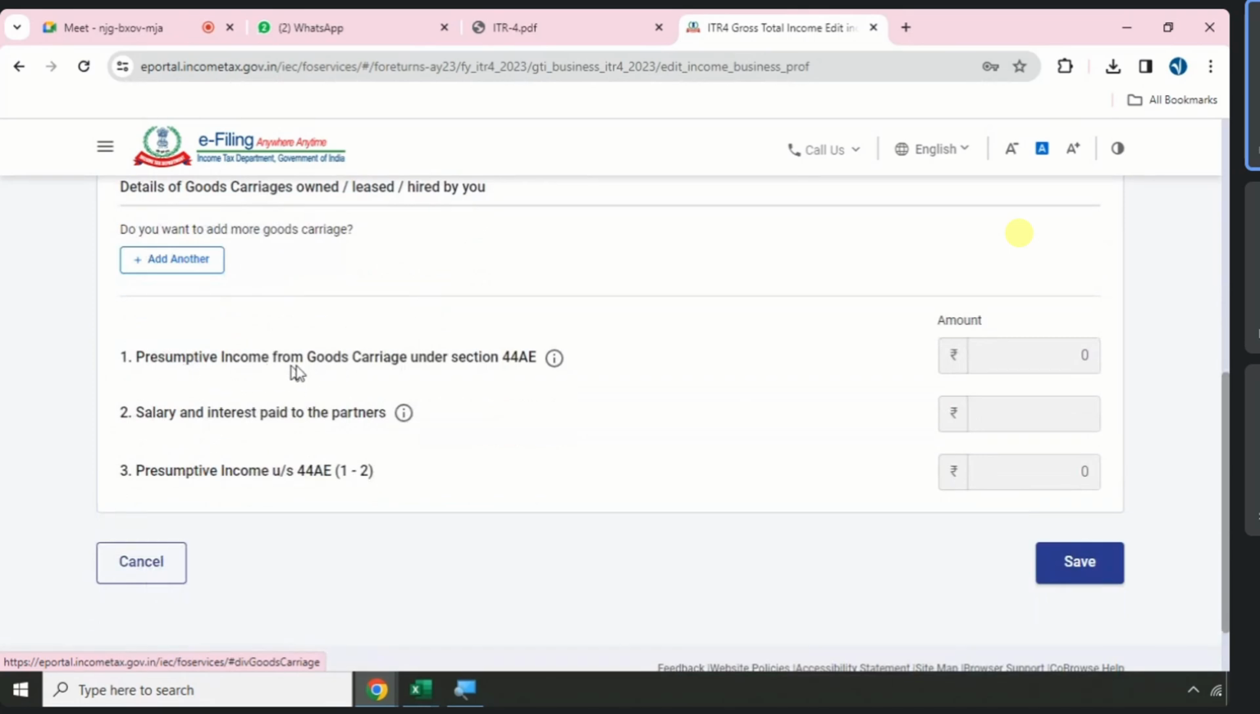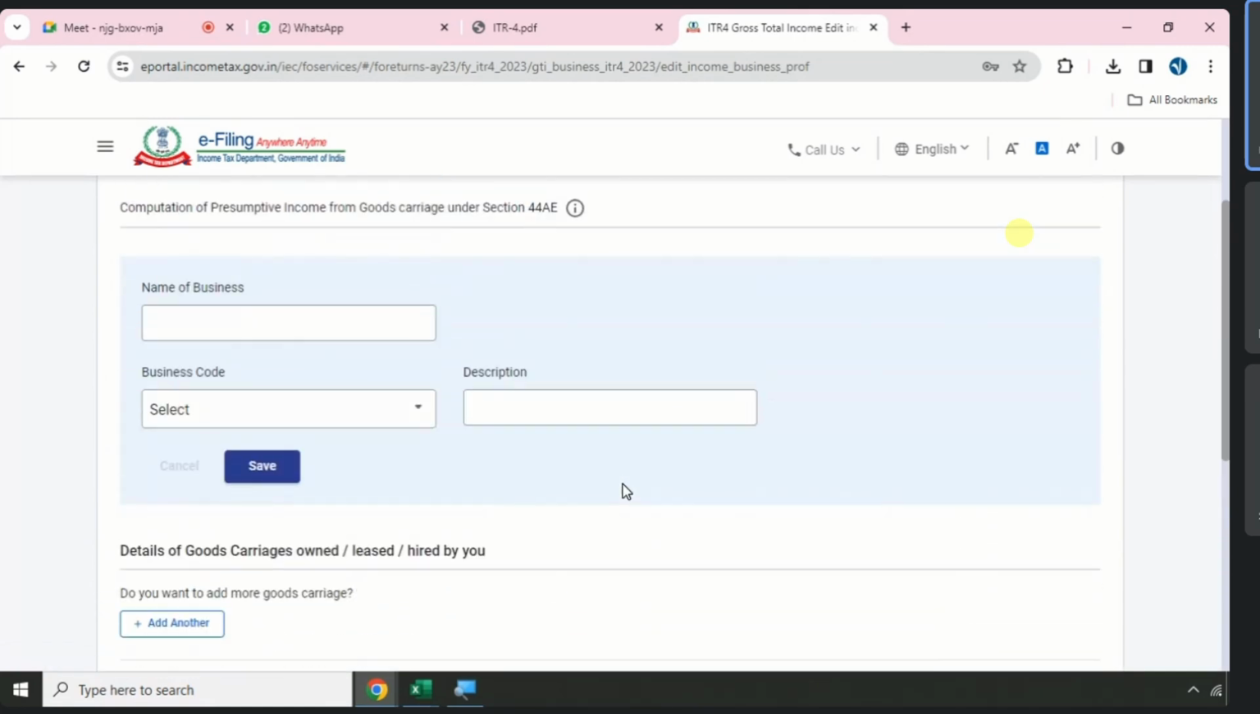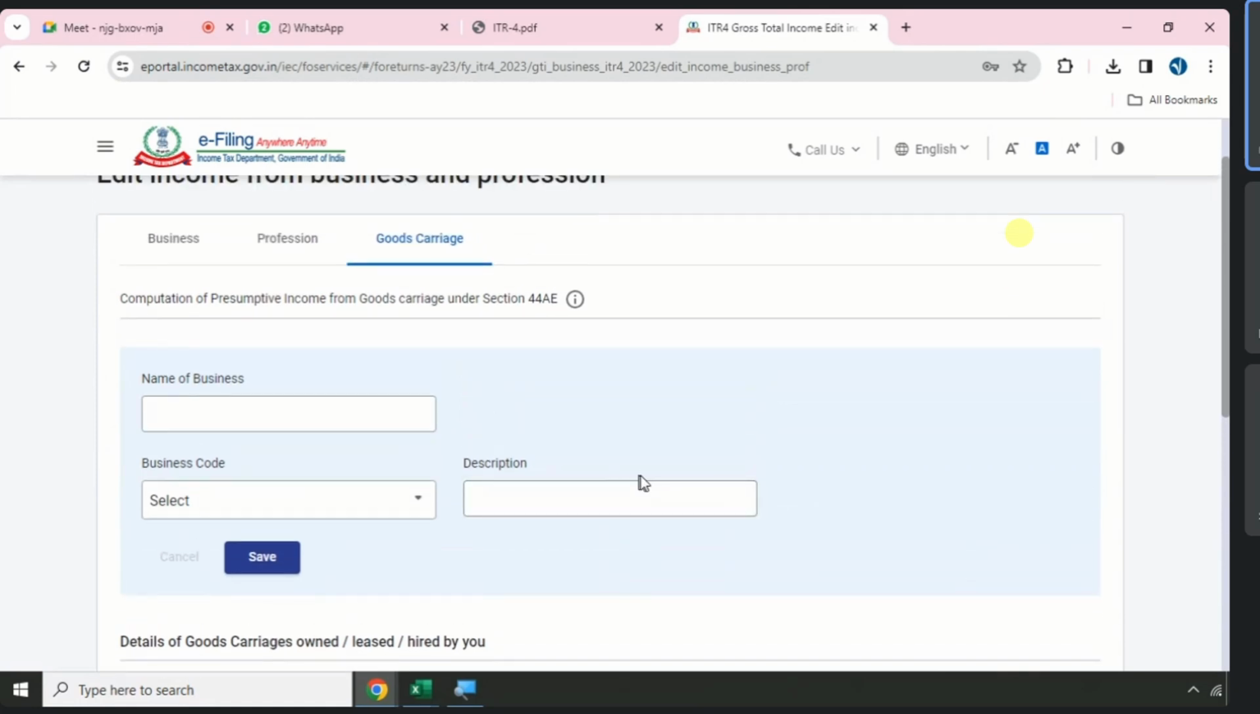Minus presumptive income, salary and interest paid to partners, and presumptive income. Whatever total income you have received minus salary and any interest paid on this vehicle. When you have a vehicle, you will pay some EMIs, so whatever interest you have paid. So salaries you paid minus interest paid to the respective partners, any remuneration paid to the partner, the balance amount will be the income. On that you need to report the same. But make sure, what is the condition? You should have less than 10 vehicles. Okay, remember this rule.